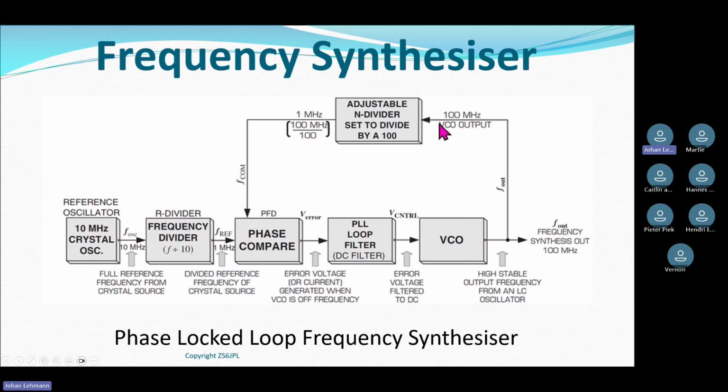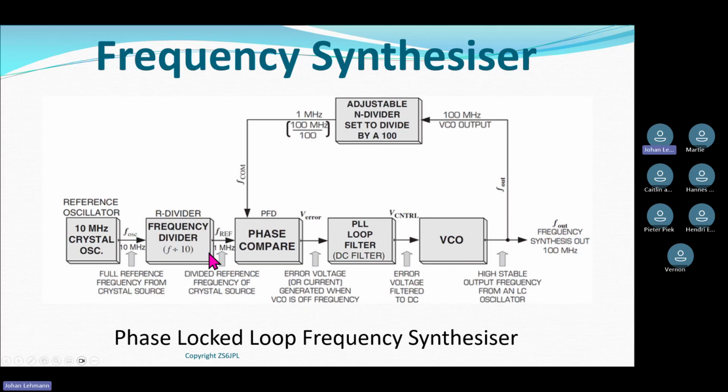This signal coming out here may not be 100 megahertz. So let's say it gets divided by 100 and it turns out to be 0.9999 megahertz. That 0.9999 megahertz goes into the phase comparator, and the phase comparator says, whoa, there's a problem.